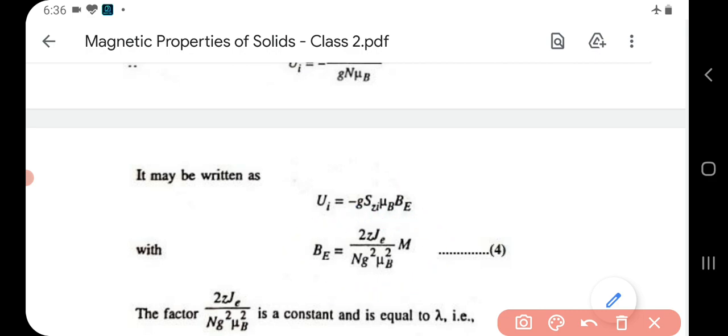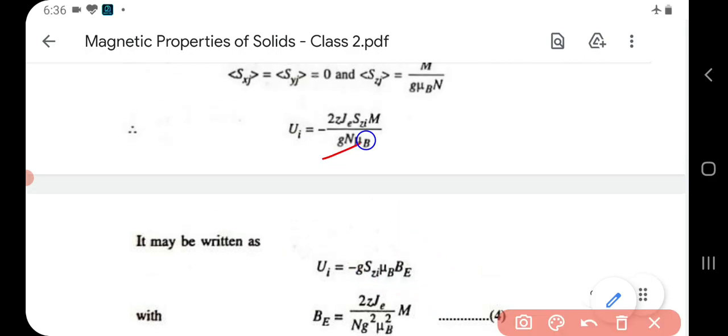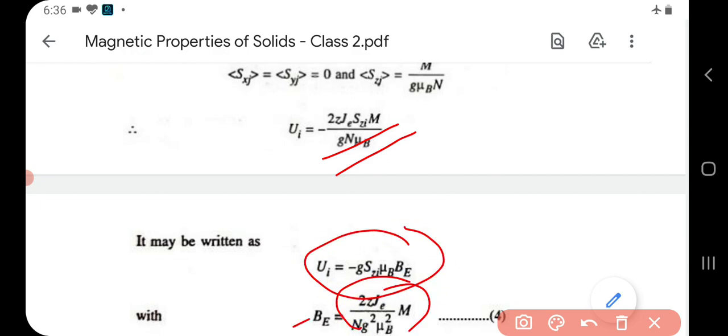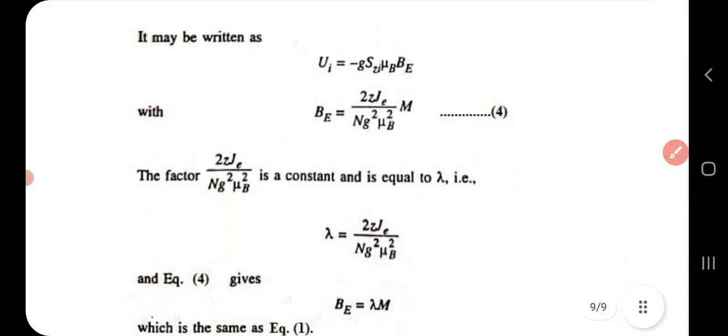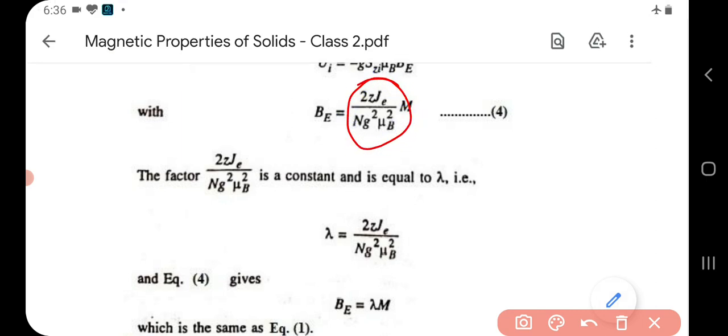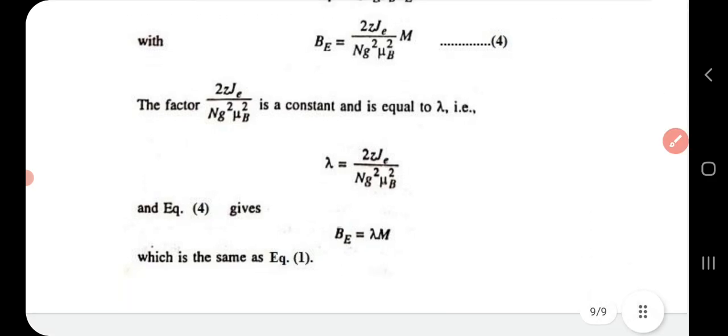We have replaced some of the terms here with BE, so we have reduced this expression to this, equation 4. And now that particular factor, this one, is a constant and is represented by lambda. So equation 4 will become BE equal to lambda M, which is the same as our equation 1.